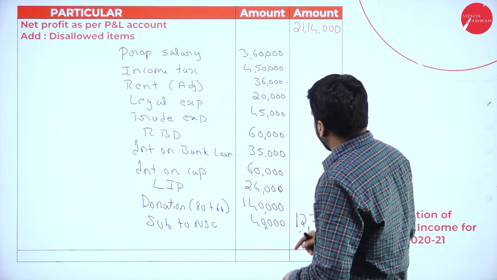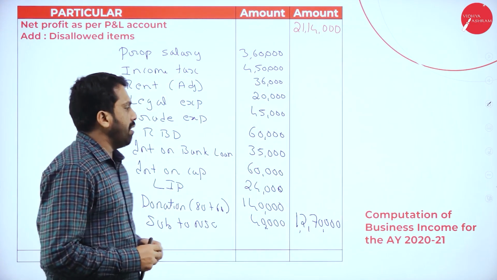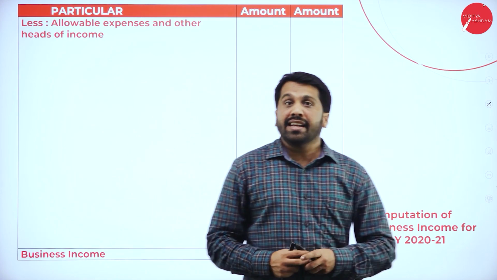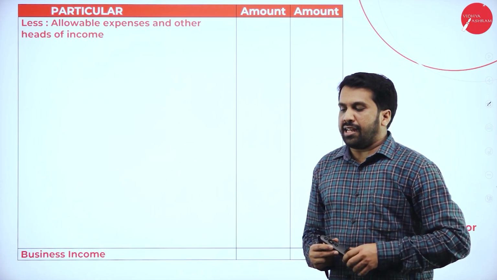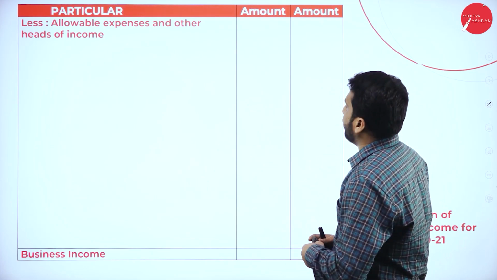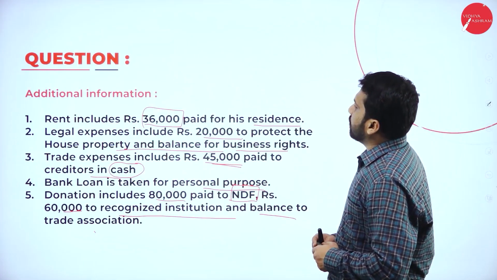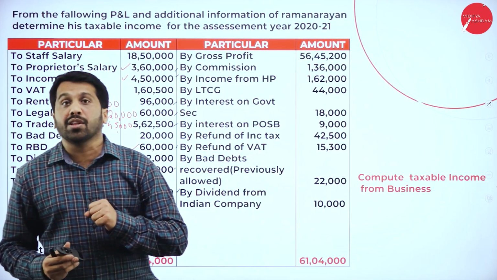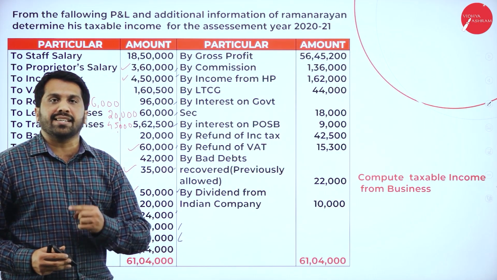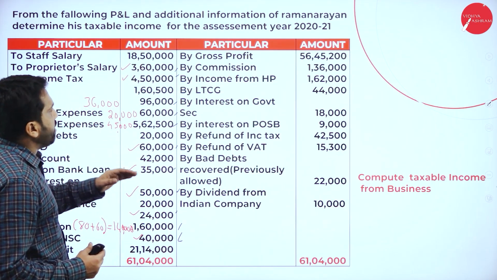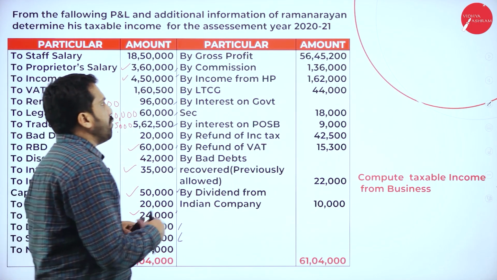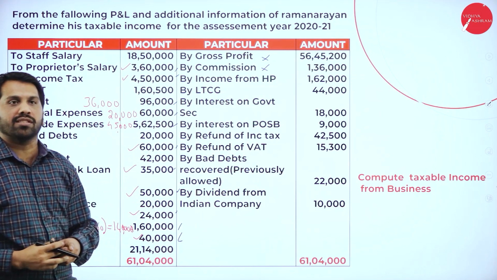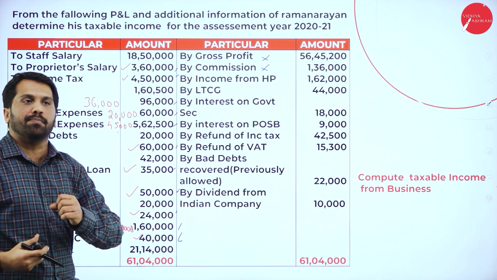Now, once you are done with 12,70,000, the next part will be allowable expenses or income from other heads. I'll go back to this. All your credit side of your P&L comes under allowable, or we can call it other head income. Now, as per this, what do we have? Remember, we will not consider gross profit. We will not consider commission because those are part of your business.